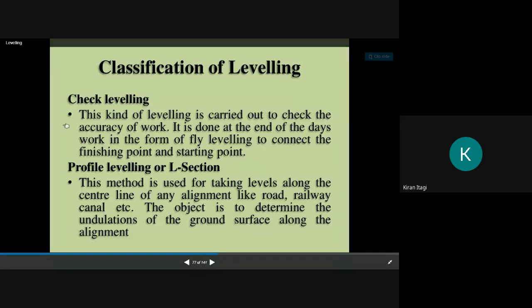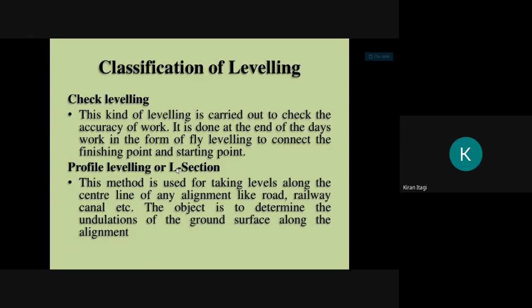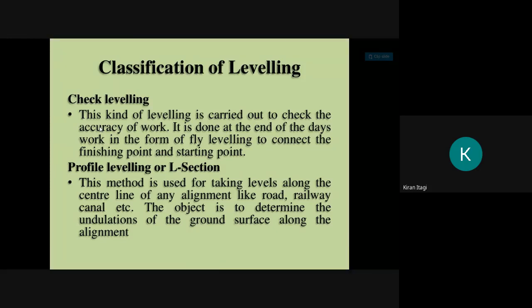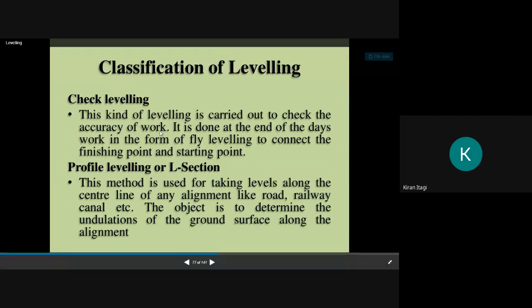Then classification of leveling: check leveling and profile leveling. Check leveling, I think it is not there for you. It is a process of running levels for the purpose of checking a series of levels. This kind of leveling is carried out to check the accuracy of the work, just to cross check. One person will be doing the surveying and will take the levels. Then another person will come and do the surveying, to check the accuracy of the work done.